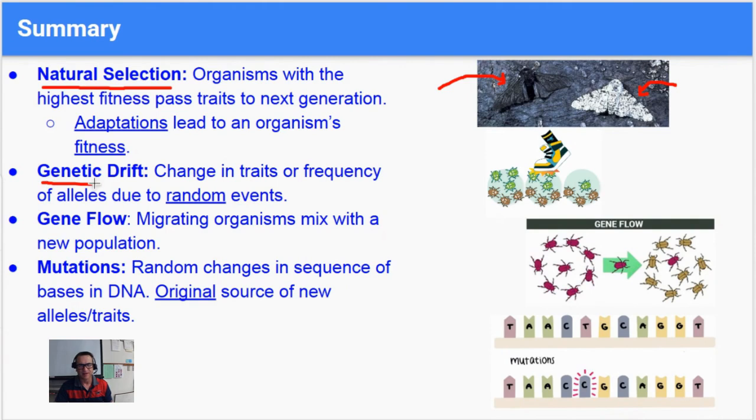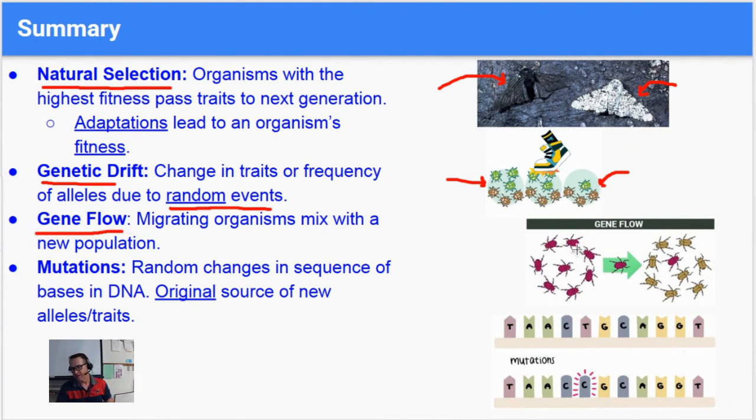Genetic drift, remember, is a change in the traits or frequency of alleles in a population due to random events. So like this guy right here, he's just walking along. We're going to pretend it's not green grass, so he couldn't see the green ones. So we could easily see these beetles. So there's this population of beetles. Some guy comes walking along and whoops, he steps on two of them, but he stepped on two of the green ones. So now the new population, they started with an equal number of green and brown, but due to this random chance event, now there's actually more brown than green. That's genetic drift.